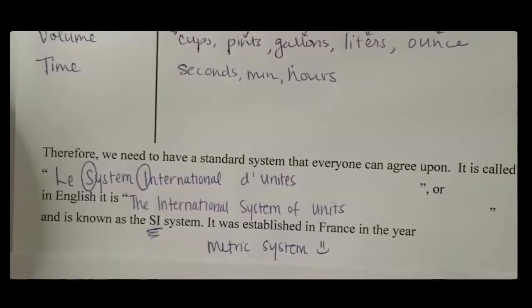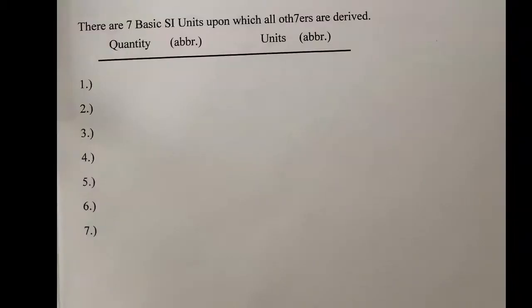So most of the world uses the metric system and all of science. So for the purposes of science class, we will be learning the metric system, its units of measurement, and how to convert within it. Because if we're going to do science, we need to be speaking it.